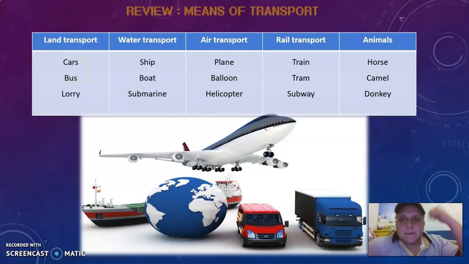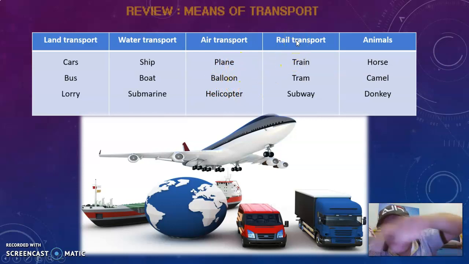And we have got the water transport: the ship and the boat, and the submarine, that is underwater. Air transport, we have got the plane, the balloon, and the helicopter. Of course, you are familiar with such words.